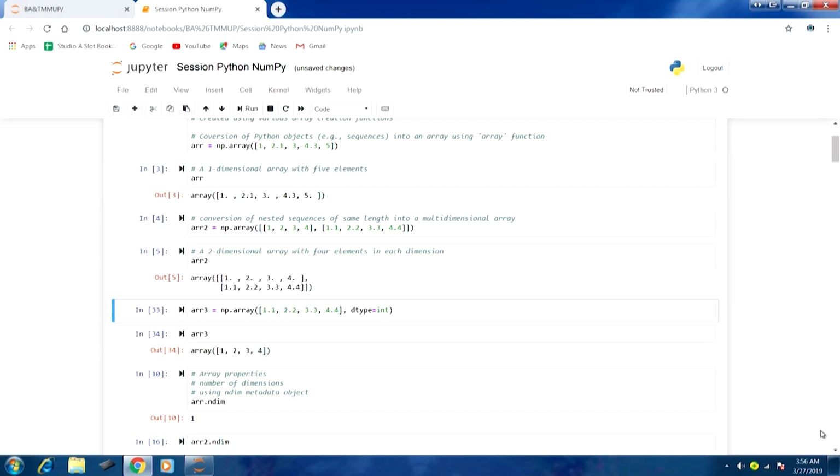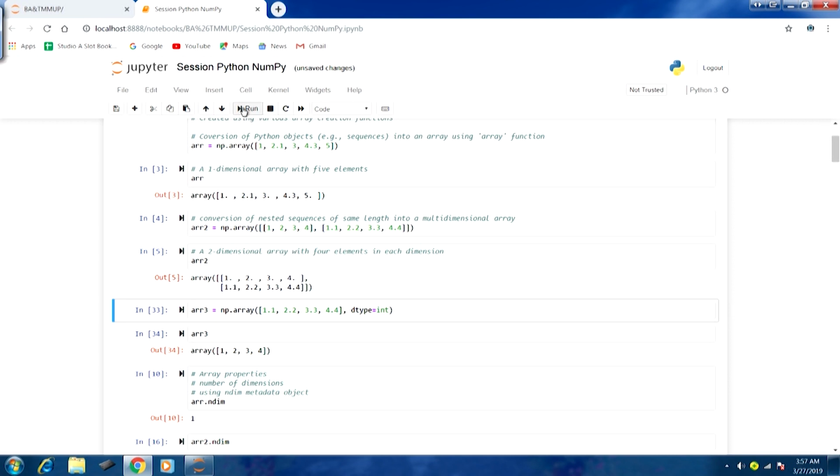Even though all the elements of this list are floating point numbers, since we are trying to create an array comprising integer elements by specifying this dtype keyword argument, the array is appropriately created.